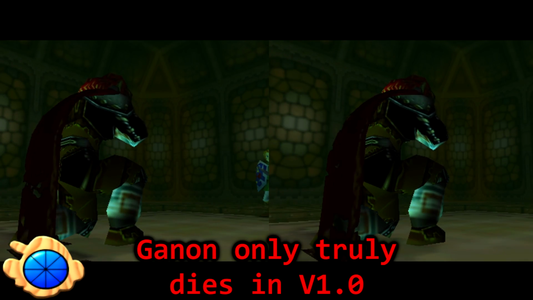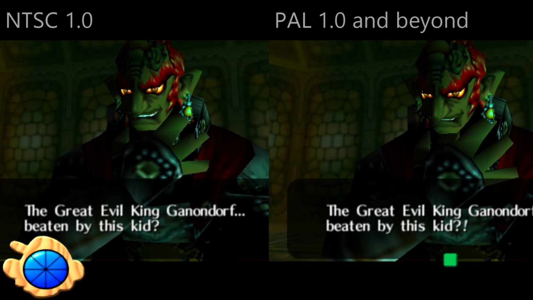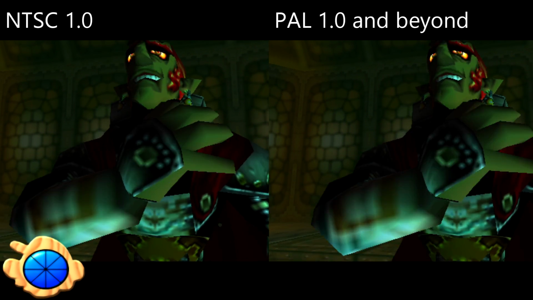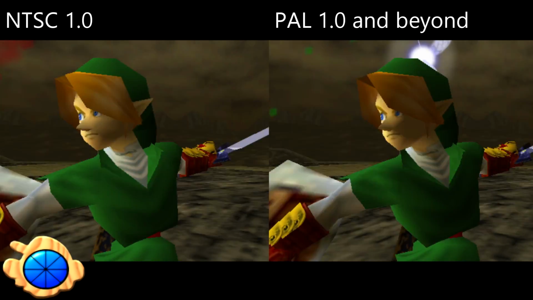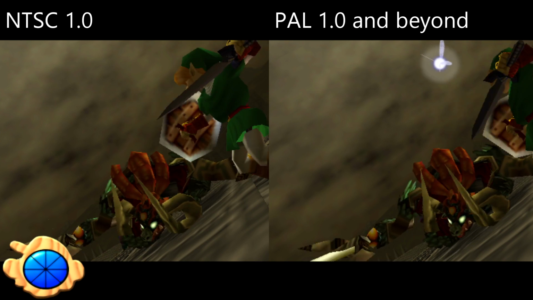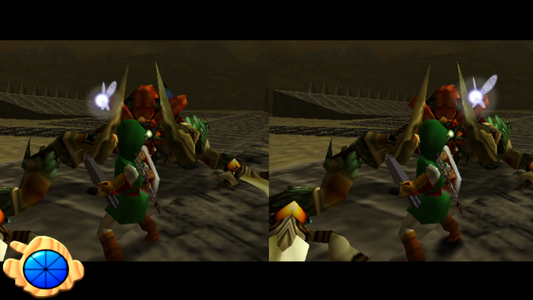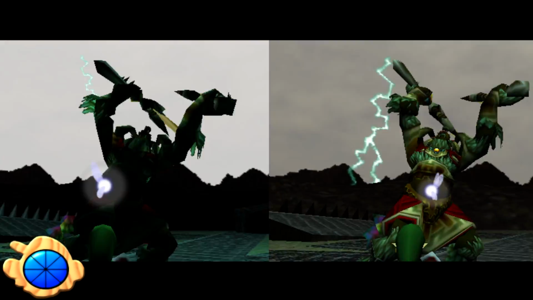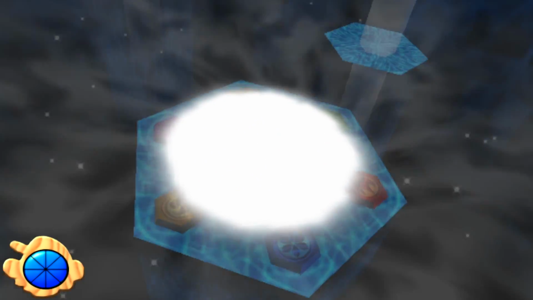Ganon only truly dies in version 1.0. The removal of blood and other sensitive imagery in the later versions of Ocarina of Time result in Ganondorf throwing up when you beat him, instead of coughing up blood. Delivering the final blow to Ganon also results in green blood rather than red blood, leading to the idea that he only truly dies in these uncensored copies of the game. The ending still shows Ganondorf being sealed in the Sacred Realm either way, but the fact of the matter still remains. He only bleeds in the original copy.